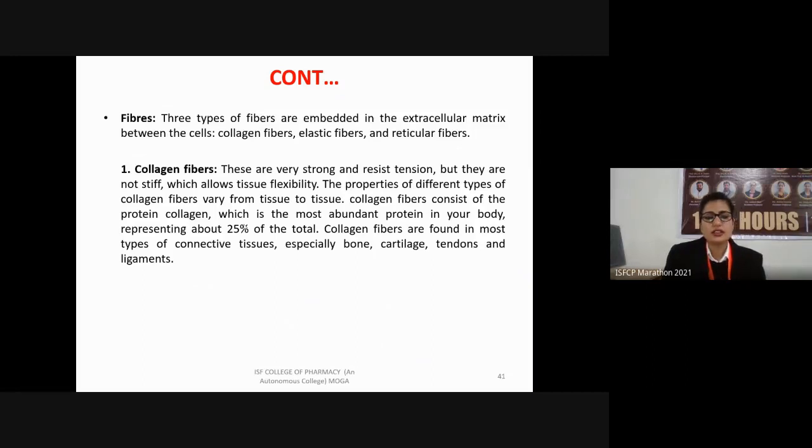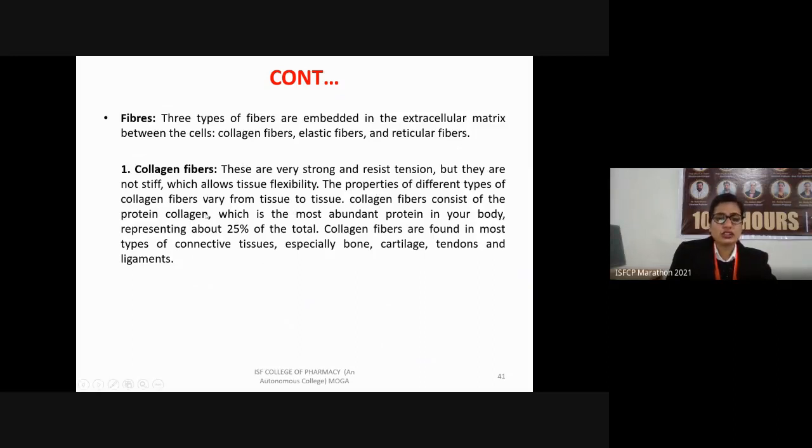Okay. So what are collagen fibers? Collagen fibers are very strong and they resist tension, but they show slight flexibility and are not stiff in nature. Collagen fiber consists of the protein named collagen.